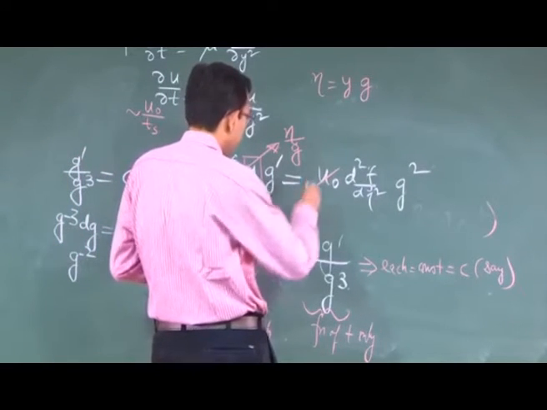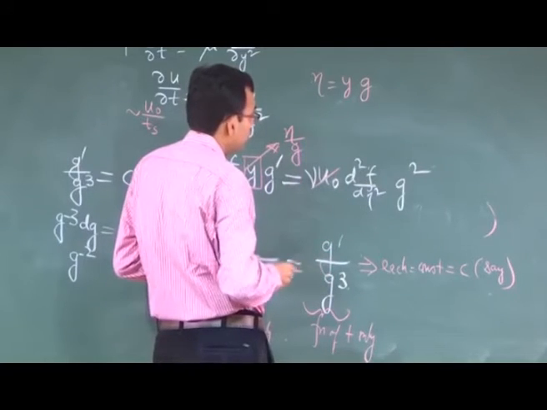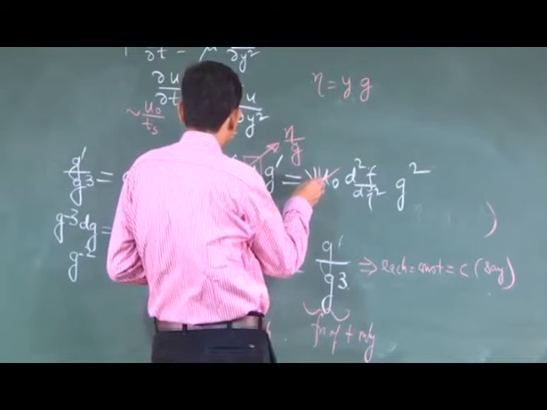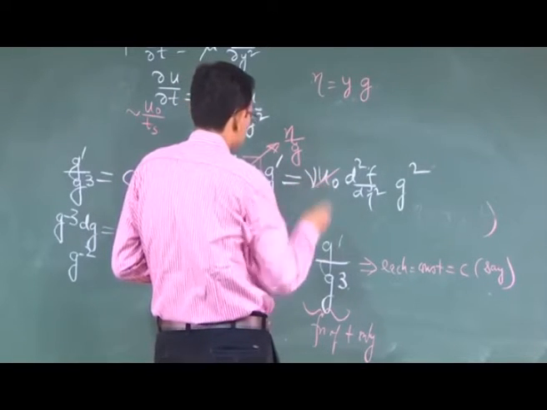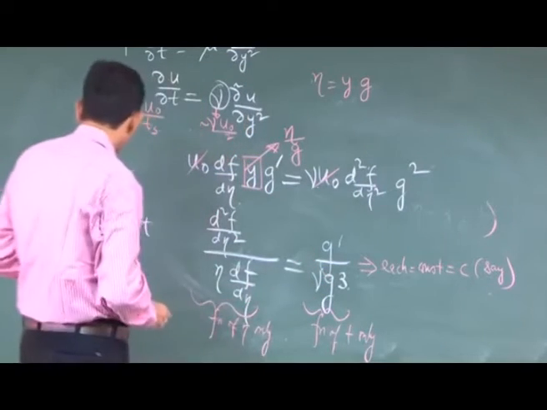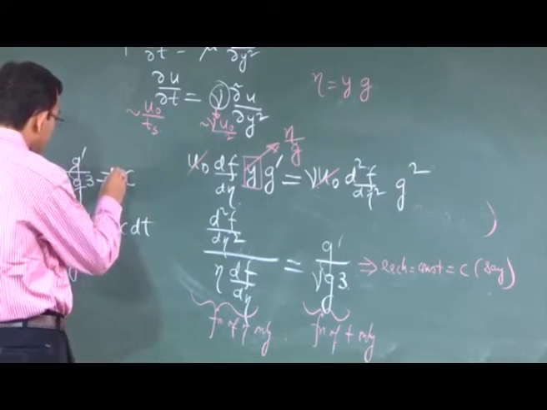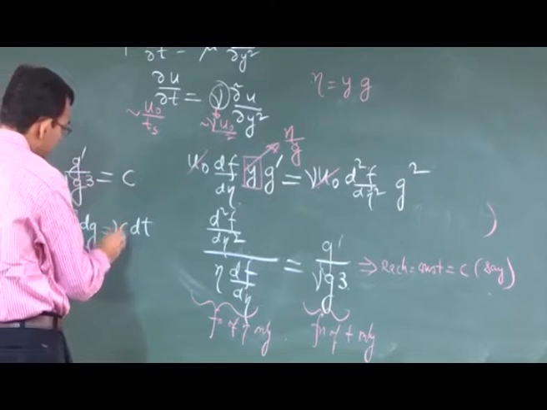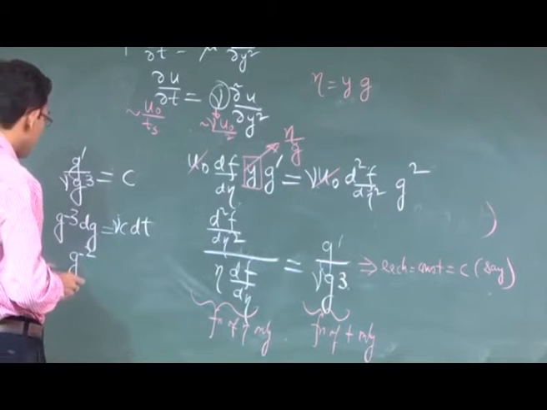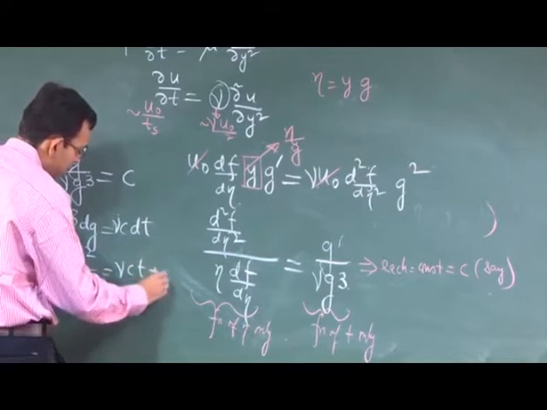I have somehow forgotten to write nu here, because this nu is here, that nu has to be there. So, this will be g dash by nu g cube. So, this becomes nu, this becomes nu. So, you have g to the power minus 2 by minus 2 is equal to nu c t plus c1.